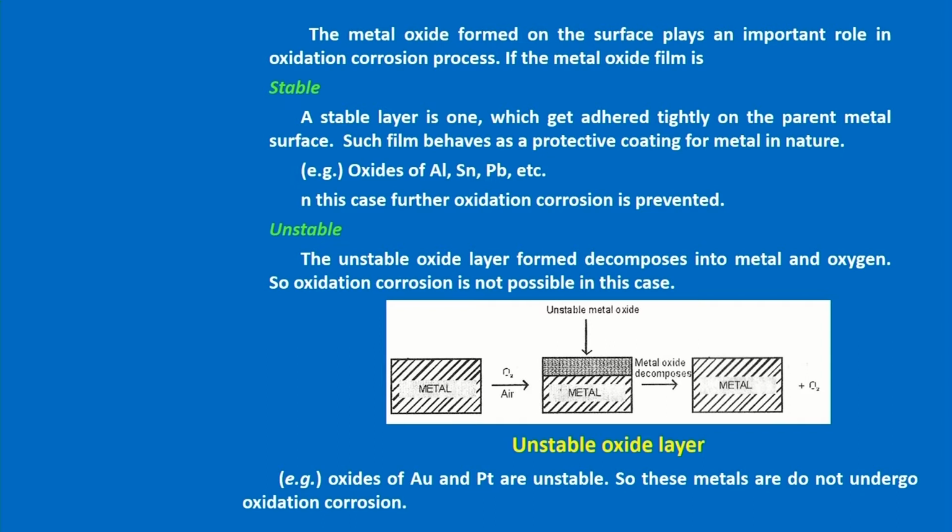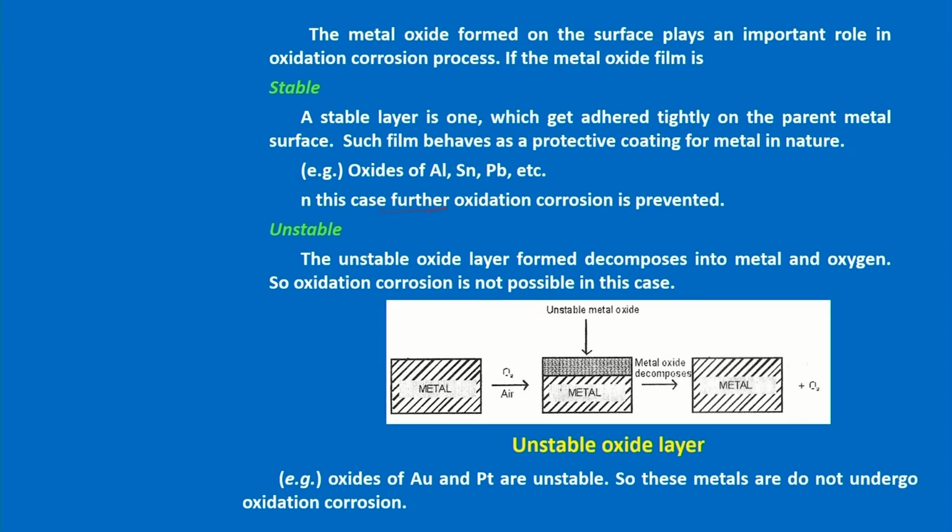So, if the oxide layer is stable, what will happen? There is no further corrosion. Examples are the oxides of aluminum, tin, lead.